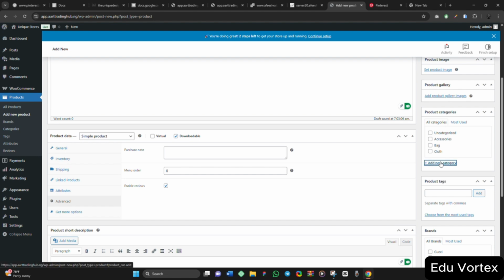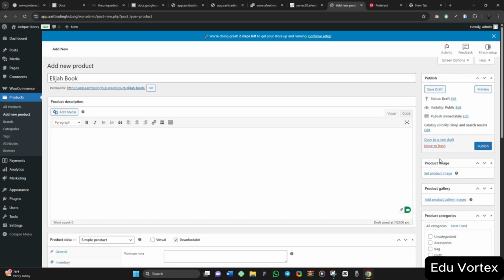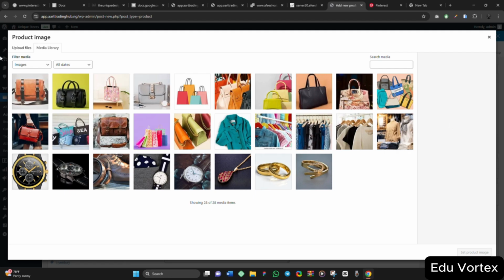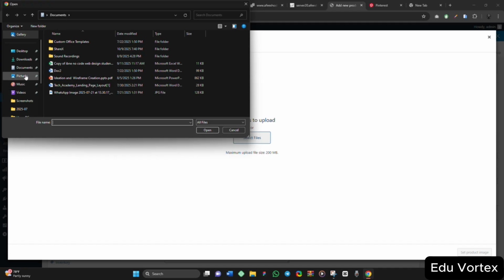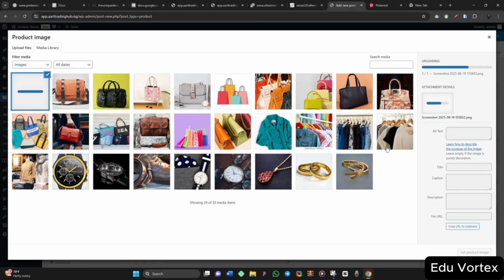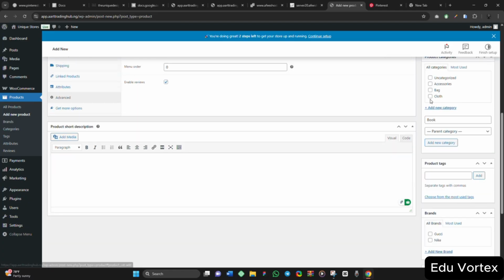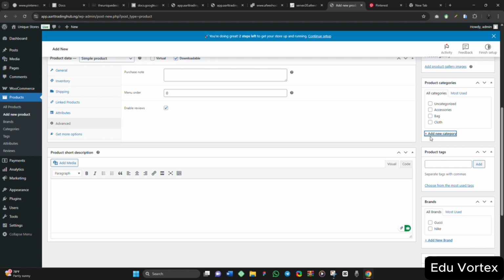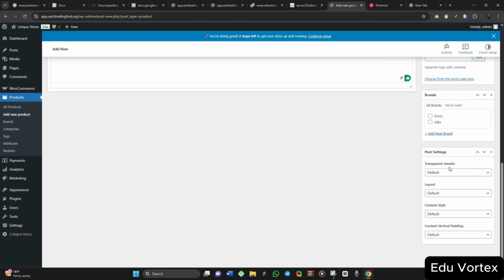So for the category, I will add new category and say book. For the product image, it will be the book cover. So let me look for something that can fit as a book cover here. Okay, let me use this. So I will select product image. That's the book cover, right? For the category here, I said book. Okay, I did not add it. Let me check. Add new category, okay, book. It is marked. So this is what we have here.